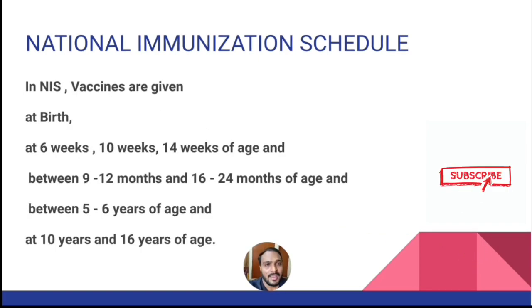In this schedule, vaccines are given to the children at the time of birth and at 6 weeks of age, 10 weeks and 14 weeks of age, and also between 9 to 12 months of age, between 16 to 24 months of age, between 5 to 6 years of age, and also at 10 years and 16 years of age.